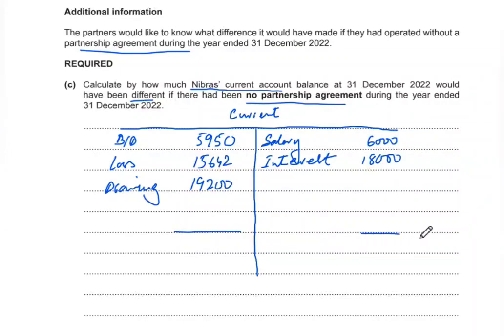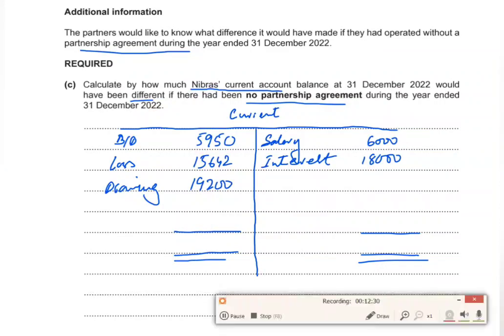Now simply you add up the sides to find the closing balance. I can see that this side will be the greater side, so we'll simply add this up. 5950 plus 15642 plus 19200 gives 40792.